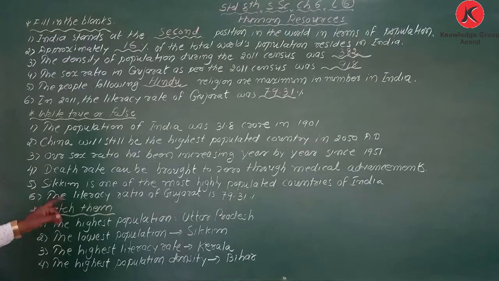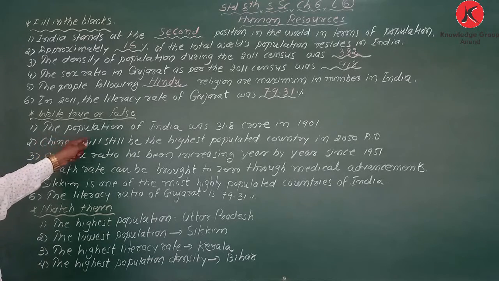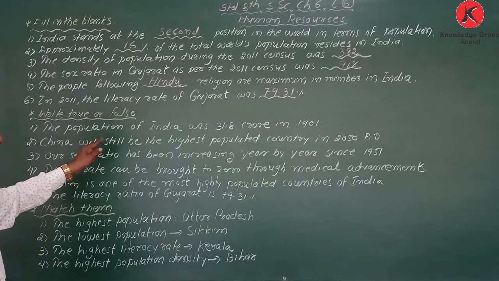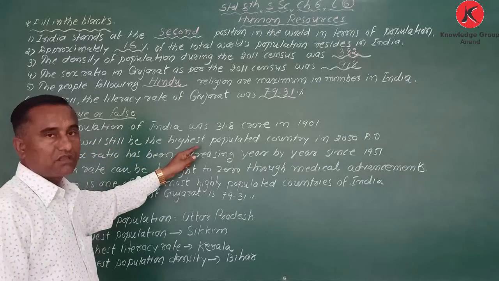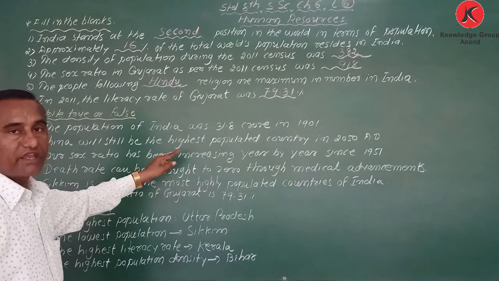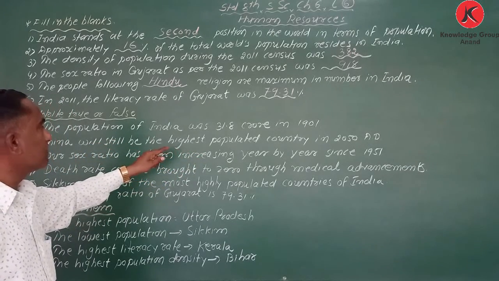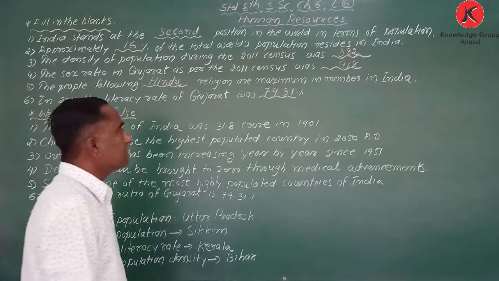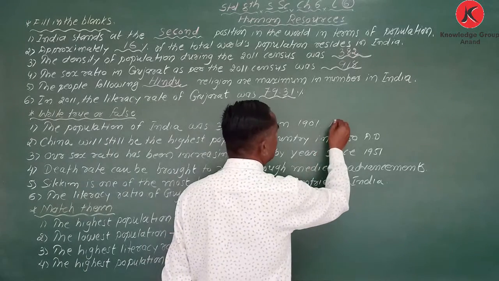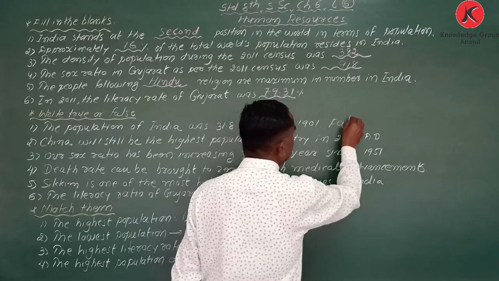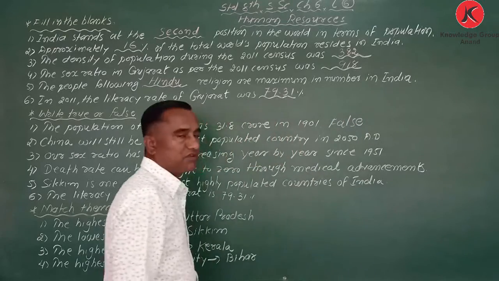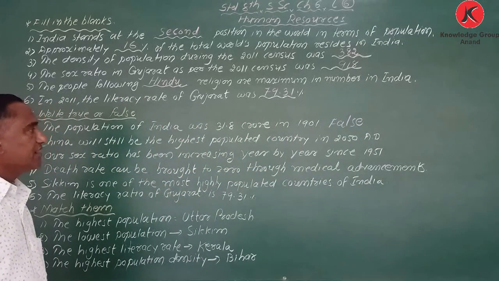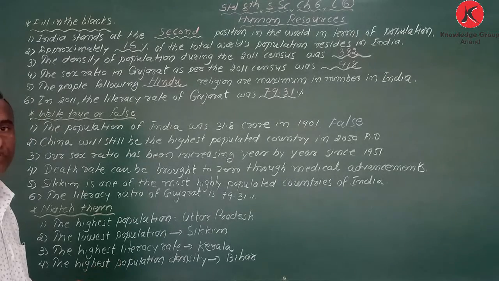79.31 percentage. Okay. Next exercise is write true or false. My dear student, the population of India was 31.80 crore in 1901. Is it true or false? My dear student, it is false. It is not true. In 1901 we did not have this much population.